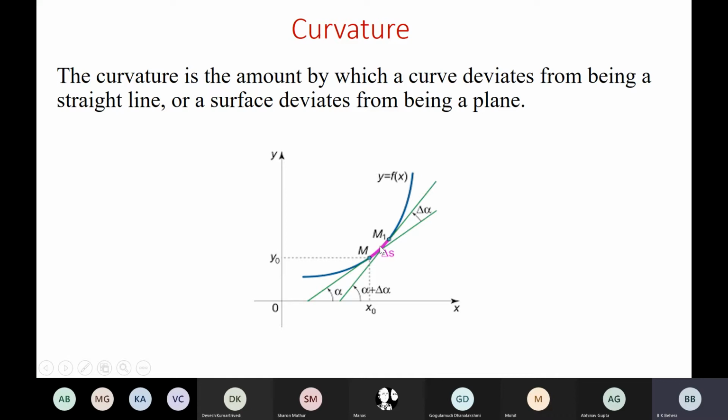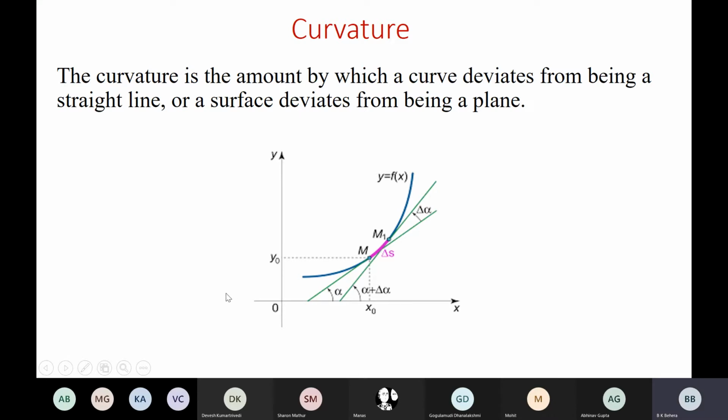Initially it was a straight line. Now it is following a curved path. So how much is the curvature? It means how much it has deviated from being a straight line. This is the straight line. That is the curvature definition.